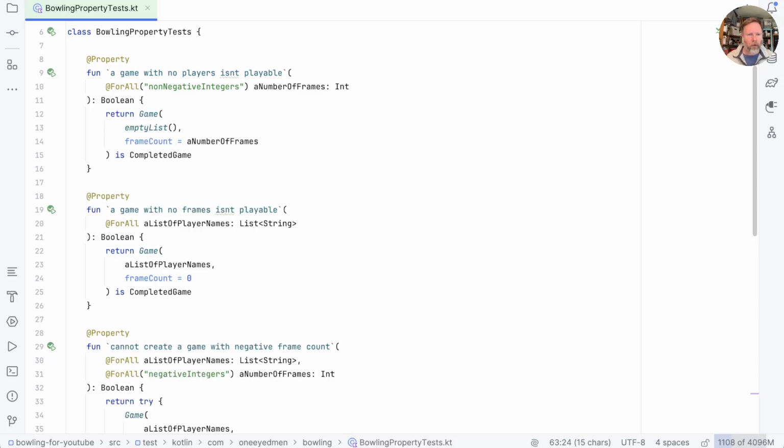Well, testing our game creation has been a good way to warm up on jqwik, and I think the formalism has certainly led us to improve our interface a little bit. Of course, the really interesting properties, though, are those that apply to games as we're playing them. If you've experience in property-based testing and can think of good properties of an in-progress bowling game, then please let me know in the comments below.